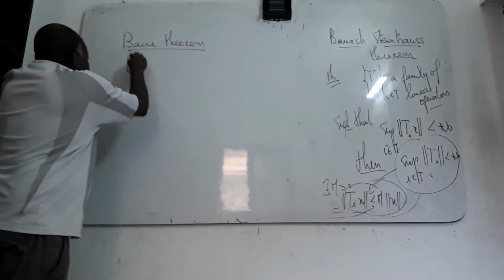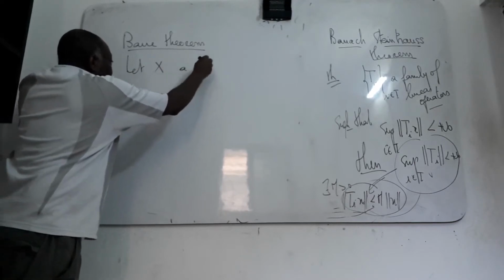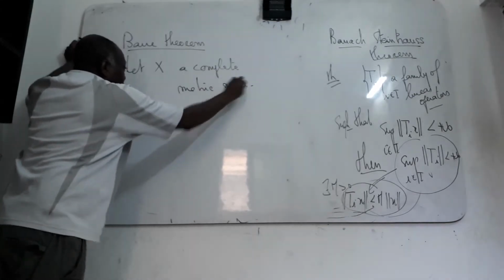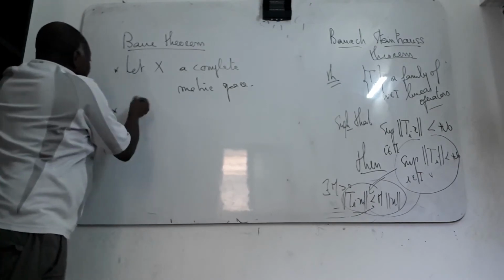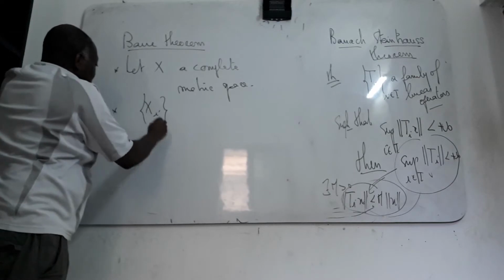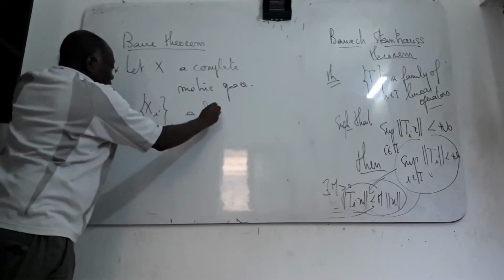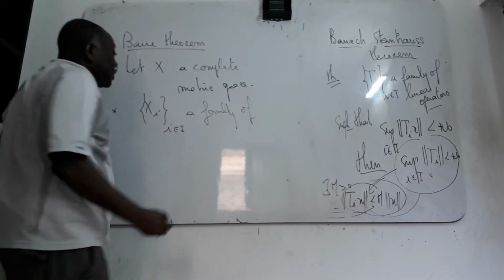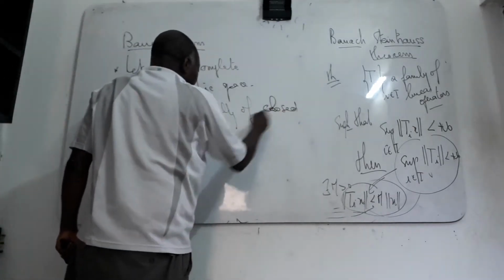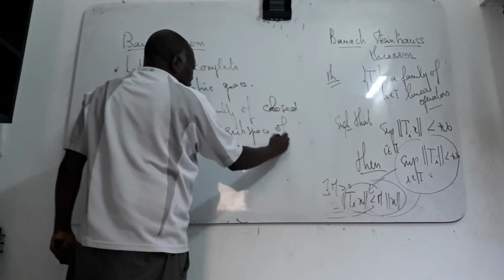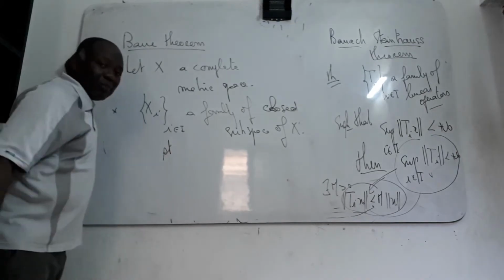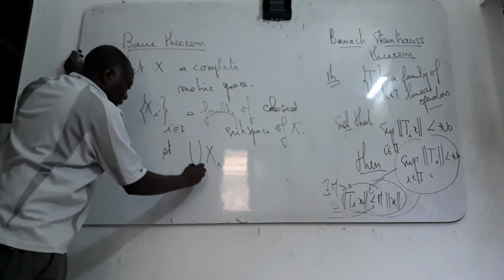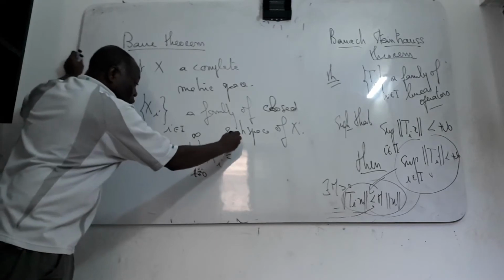Here we suppose that X is a complete metric space, and also a family S_i of closed subsets or closed subspaces of X, such that you have this condition: the union of S_n for n from 0 to infinity must be equal to X.